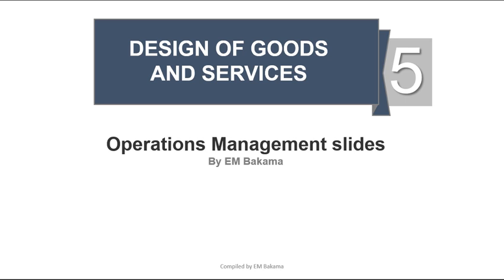Today we're going to talk about chapter 5, which is the design of goods and services. This chapter is found in the operation management book, Sustainability and Supply Chain by J. Heizer and Barry Render. First of all, in this chapter, we'll try to understand how products and services are manufactured or, in short, designed.